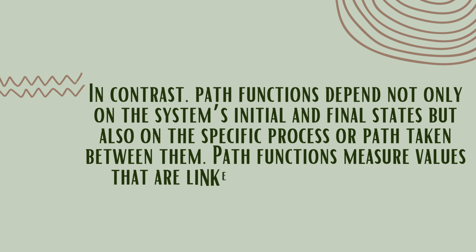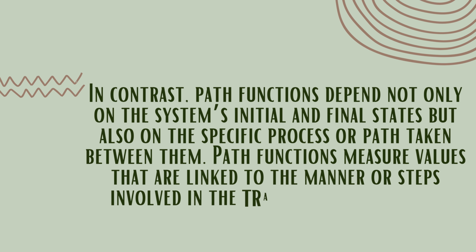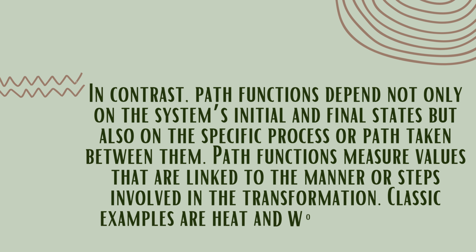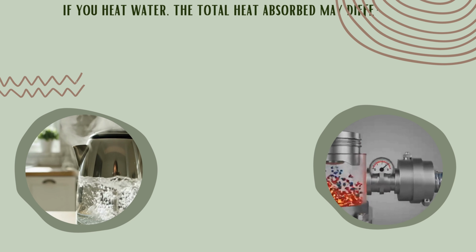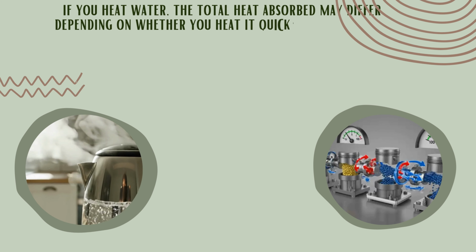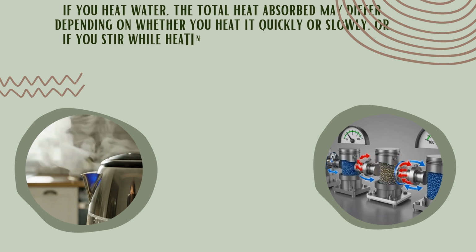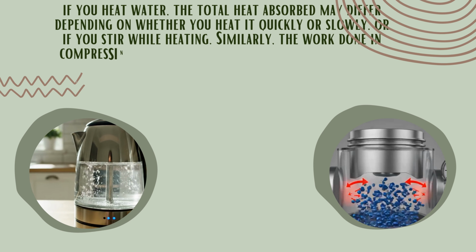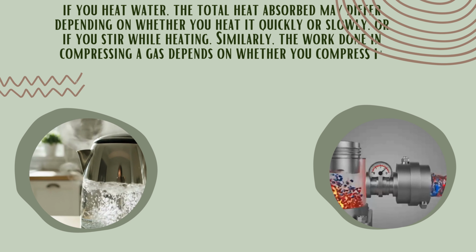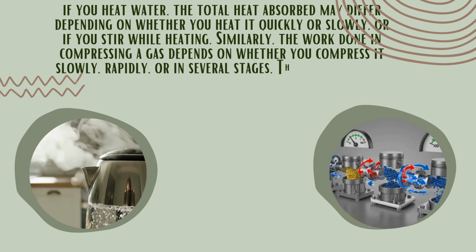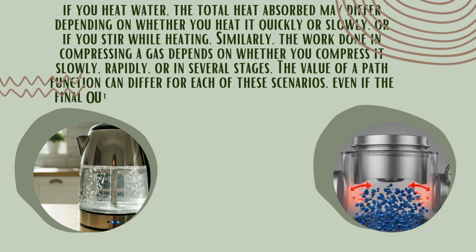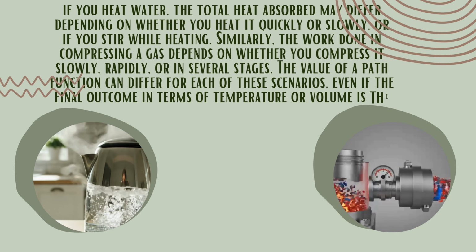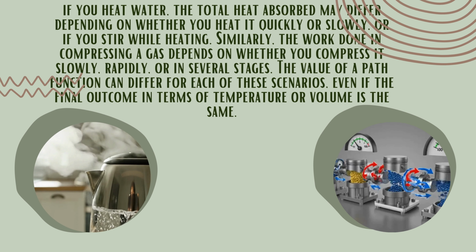Path functions measure values that are linked to the manner or steps involved in the transformation. Classic examples are heat and work. For instance, if you heat water, the total heat absorbed may differ depending on whether you heat it quickly or slowly, or if you stir while heating. Similarly, the work done in compressing a gas depends on whether you compress it slowly, rapidly, or in several stages. The value of a path function can differ for each of these scenarios, even if the final outcome in terms of temperature or volume is the same.